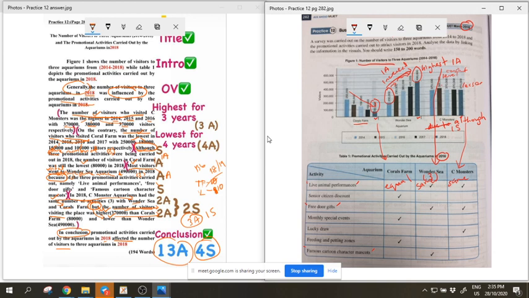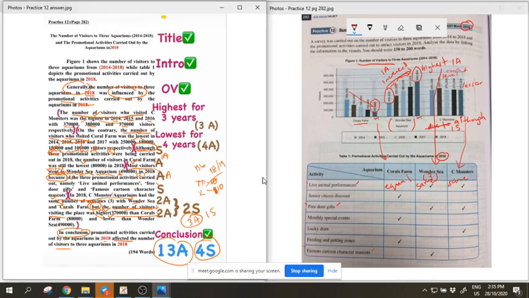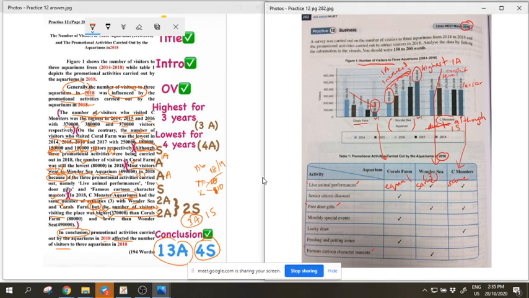But Wonder Sea Aquarium is different. You see, Wonder Sea Aquarium, it is stated as part of the name. So you see here, Wonder Sea Aquarium. You better follow for Wonder Sea Aquarium. But Coral Farm tak payah. Sea Monster, they put here aquarium, right? But you see here in the question in the book, don't have, only Sea Monster. So tak payah also. No need. You just follow the rubric in the question exactly. Then you will not go wrong. Okay. Then it's considered one word for kata nama khas.